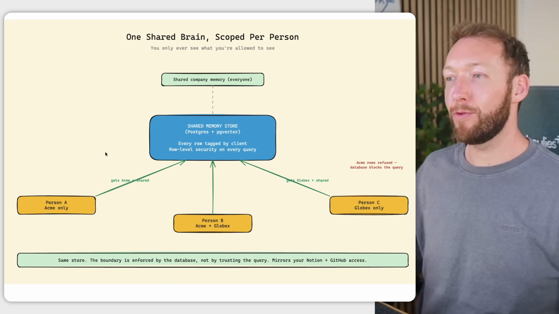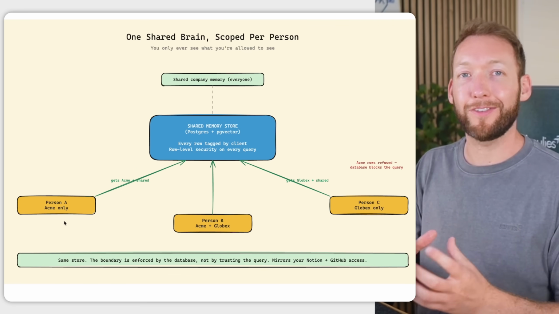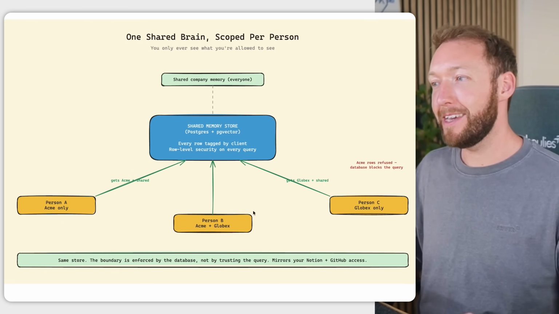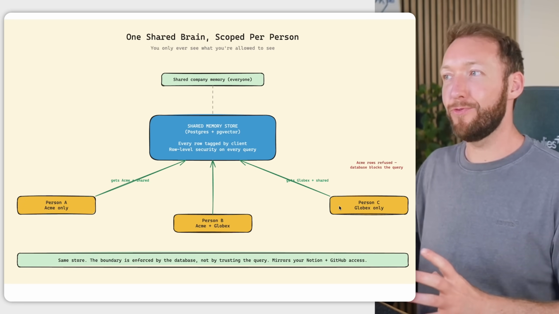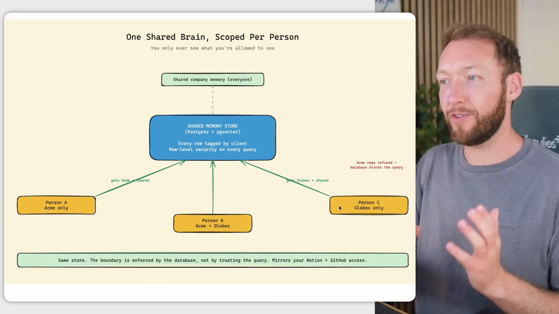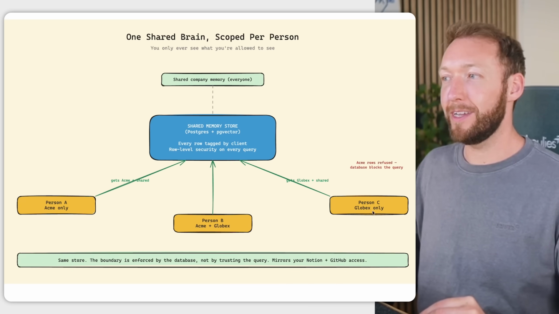There are effectively two ways to do this, and I covered the full team setup in a separate video that I'll link at the end. But here's the short version. The simple way, which is going to suit some teams, is one memory index, one database per person, built only from the files they're allowed to sync. So person A builds a memory file from the client files they're allowed to access. Person B, the same. Person C, the same. But this comes at the expense of not having a shared brain at all. You just have isolated memories between these individuals.